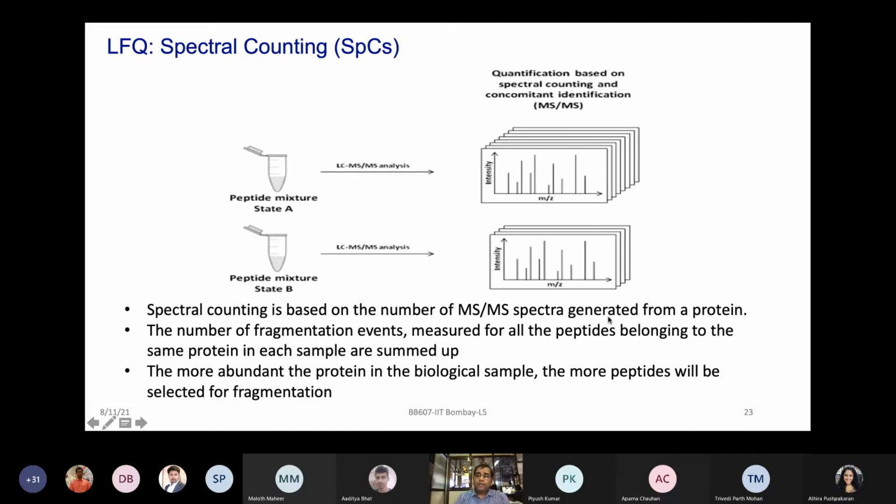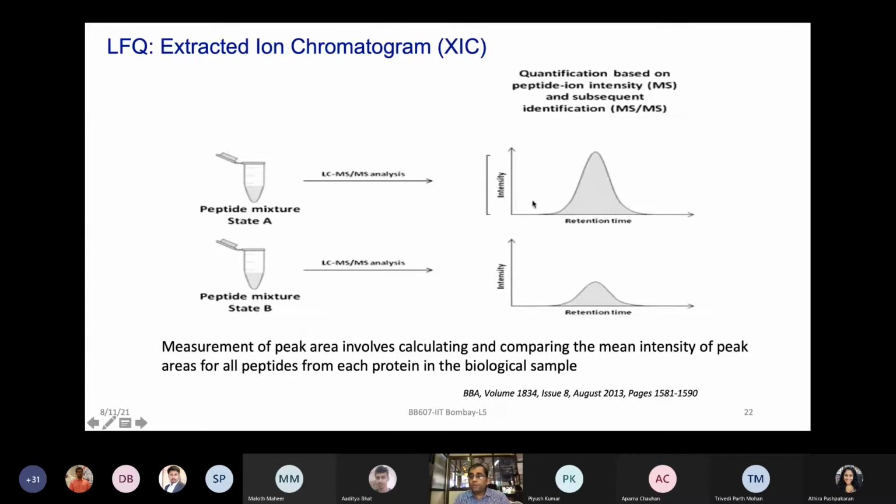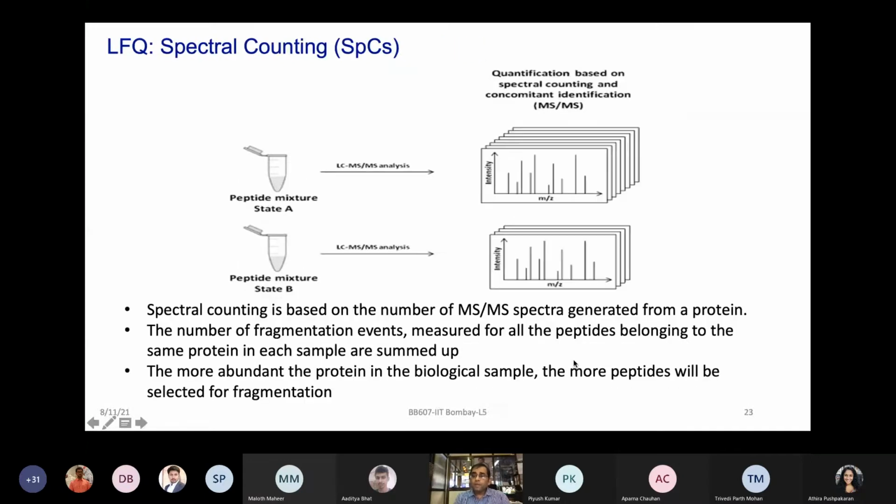The other possibility is that when I'm running my healthy versus disease samples in the mass spec, let's say this protein was highly abundant in healthy, as we saw here, more abundant versus the disease condition. So it is expected that the number of peptide spectra is higher in the healthy state as compared to disease, which has a reduced overall peptide abundance. So the number of spectra you count here should ideally be less as compared to more here. Of course, it can vary depending on the overexpression or downregulation of the proteins.